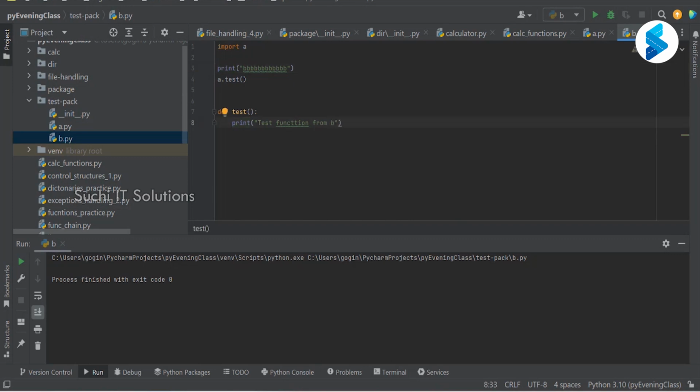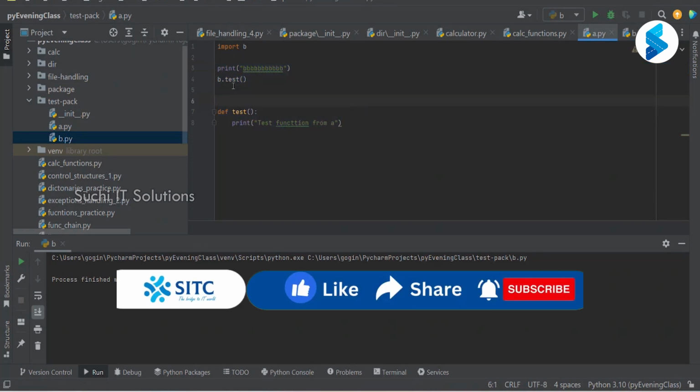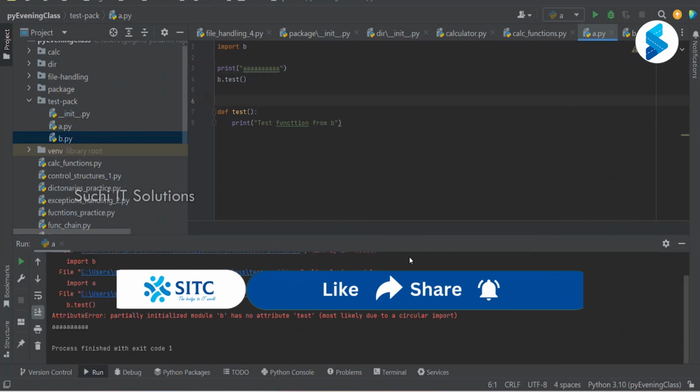So what we are doing here is I'm either executing A or executing B. What B does is importing A and calling the test function from A. And the A module is importing B and calling the test function from B. Am I clear? Yes, sir.